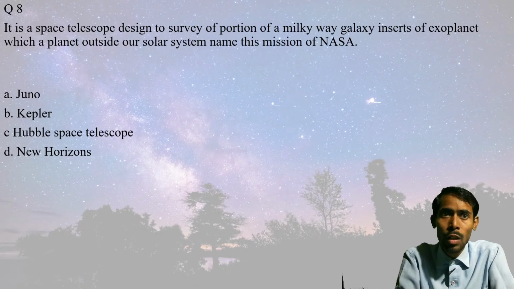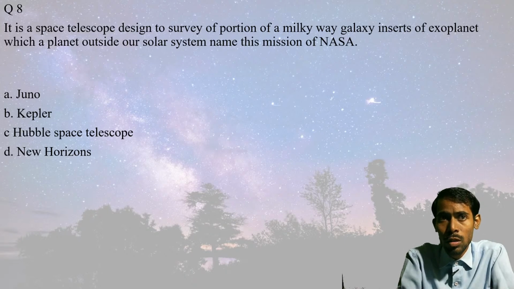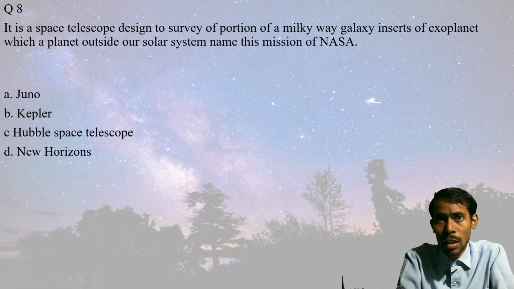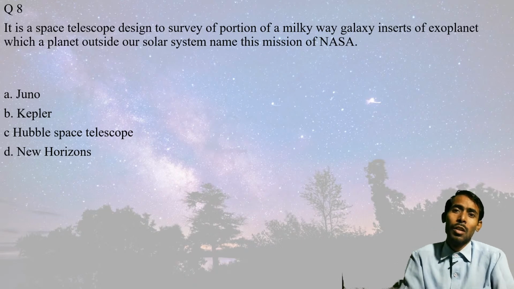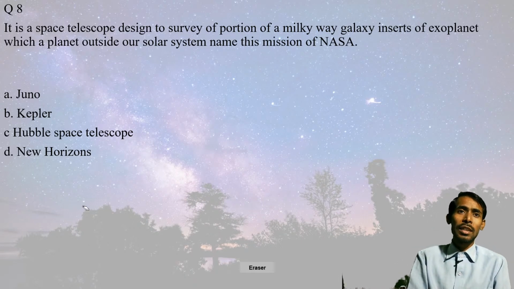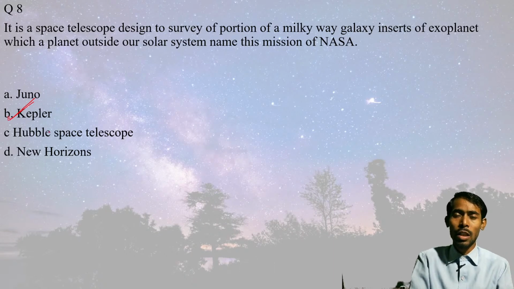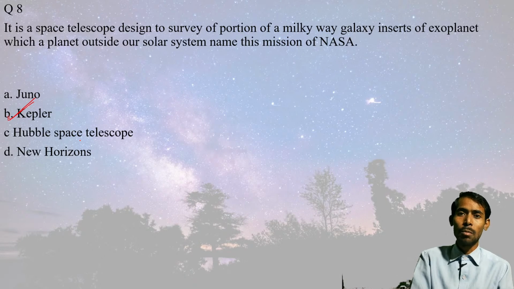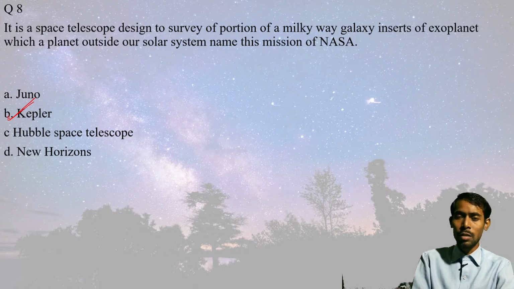Was it Juno, Kepler, Hubble Space Telescope, or New Horizons? If you go through this space telescope and the Milky Way galaxy, here you will find that option B, that is Kepler, is the correct answer for this mission. It was the Kepler mission, sent to find exoplanets outside our solar system.